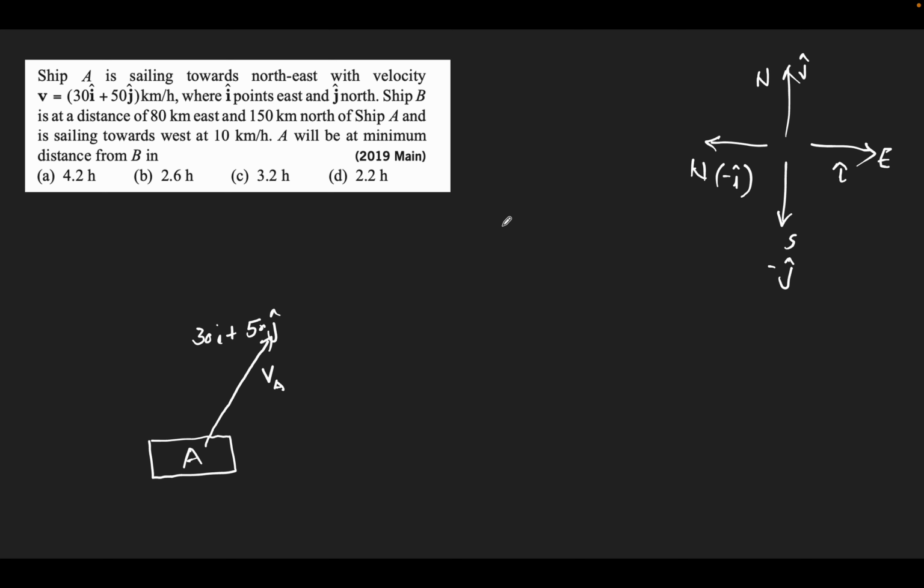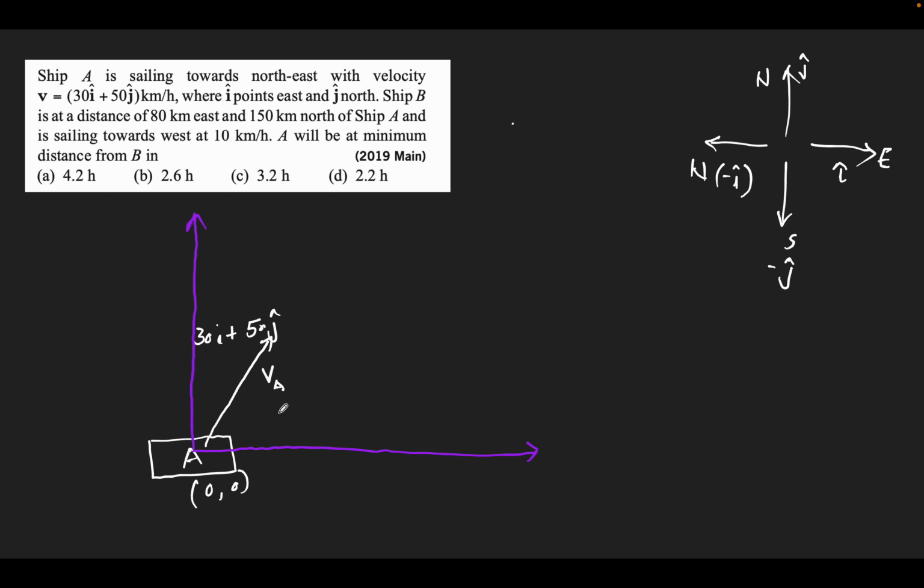And there is another ship B, which is at a distance of 80 kilometer east and 150 kilometer north. That means they have basically given the coordinates. If I take point A as 0, 0, suppose I am taking this as the origin, this is the y-axis, this is the x-axis.